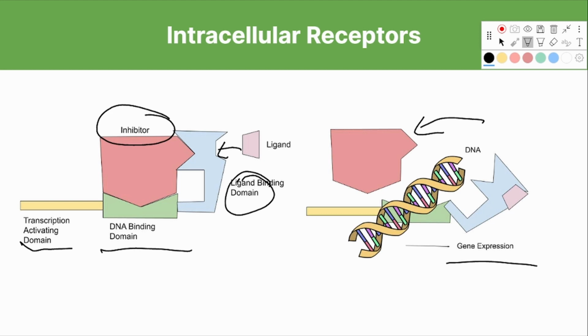Now, you can see why if the receptor weren't there there will be a major problem. If the receptor weren't there, then the ligand wouldn't have anything to bind to, and as a result, there wouldn't be any changes in genetic expression, leading to no changes in cellular activity. The next type of receptor that we're going to be talking about is the ligand-gated ion channel.